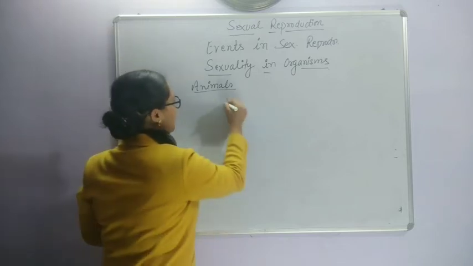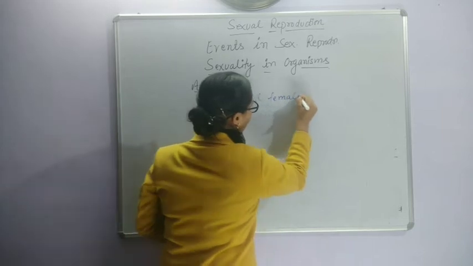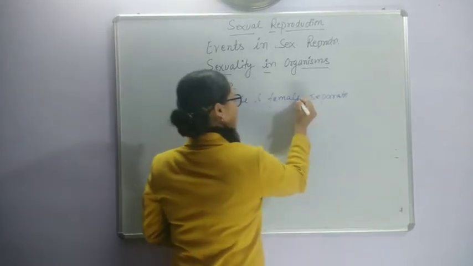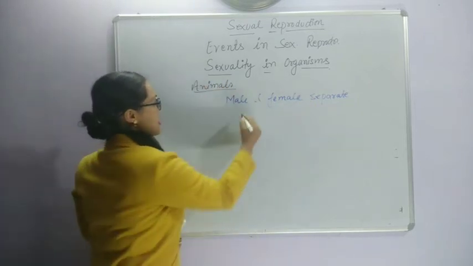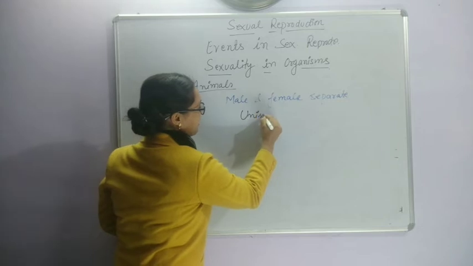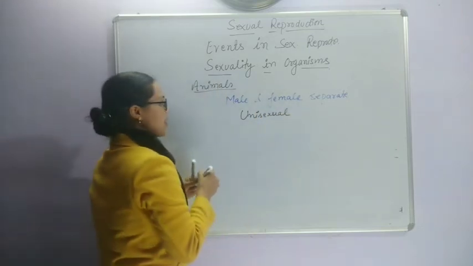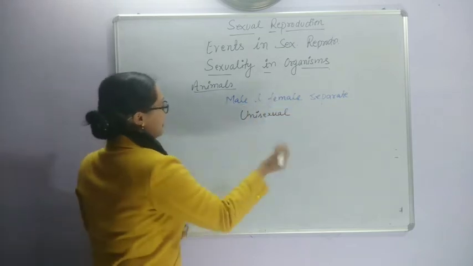Animals in which male and female are separate are called unisexual. Here 50% of individuals are male and 50% are female.